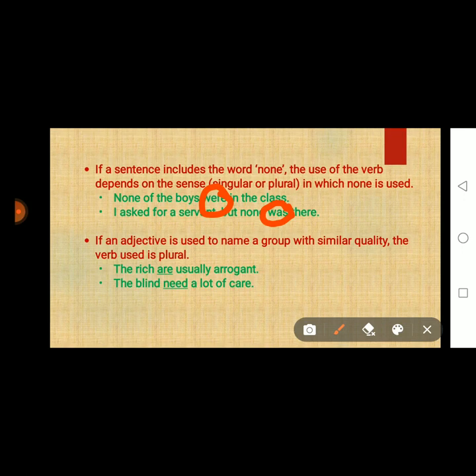The next rule is if an adjective is used to name a group with similar quality, the verb used is plural. For example, the rich are usually arrogant. The next example is the blind need a lot of care.